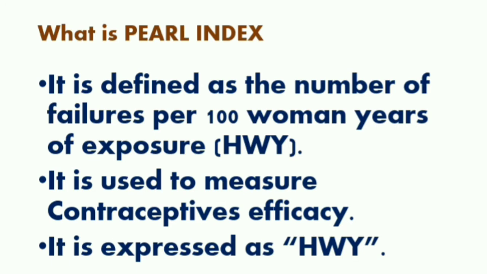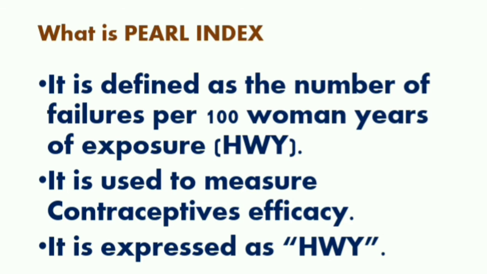We all know we use different contraceptive methods to prevent conception or pregnancy, but no one contraceptive method gives 100% result. We can say that each contraceptive method has its failure rate, either 1 or 0.1 or 0.5, whatever.